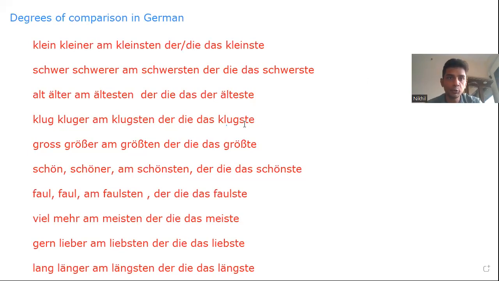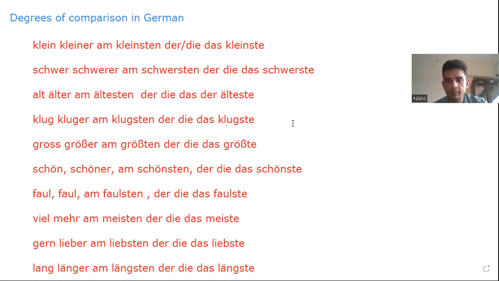Today I am discussing degrees of comparison, as you can see on the screen. I hope I'm coming across loud and clear. On the board, I have written the forms of certain adjectives in their various degrees: klein, kleiner, kleinsten. Klein is in the first case, the positive; then the comparative; and this is the superlative, the superlative form used with a noun.